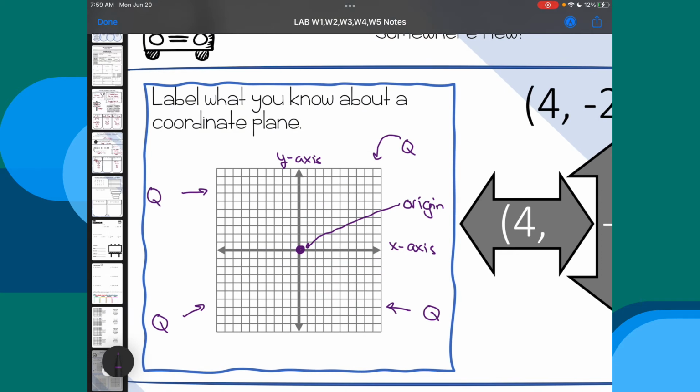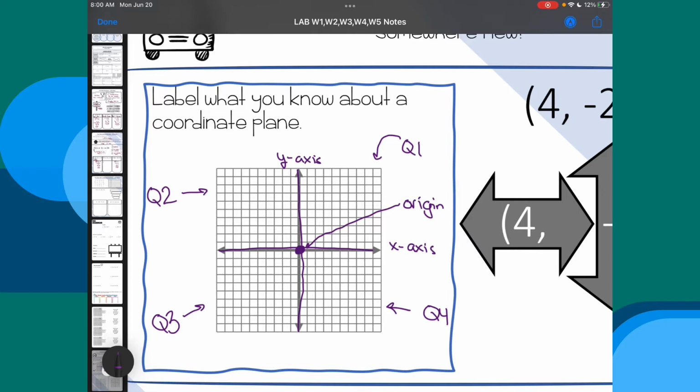The coordinate plane is made of two axes. The x-axis goes horizontally and the y-axis goes vertically. That splits this into four sections. Quadrant 1 is all positive. Quadrant 2, x is negative and y is positive. Quadrant 3, both variables are negative. And in quadrant 4, x is positive but y is negative.